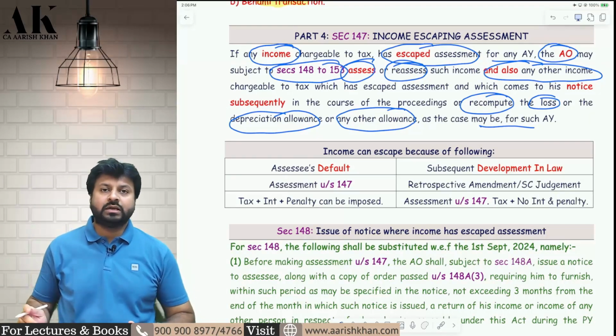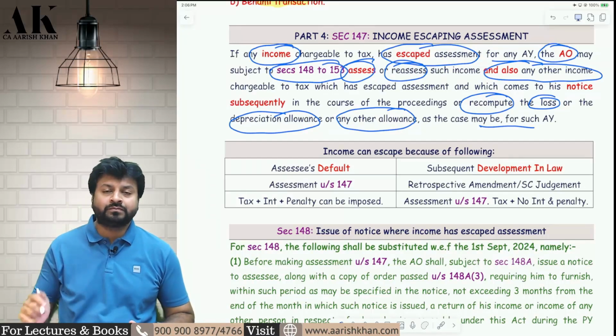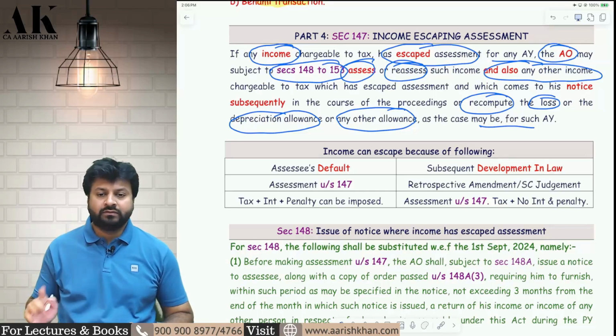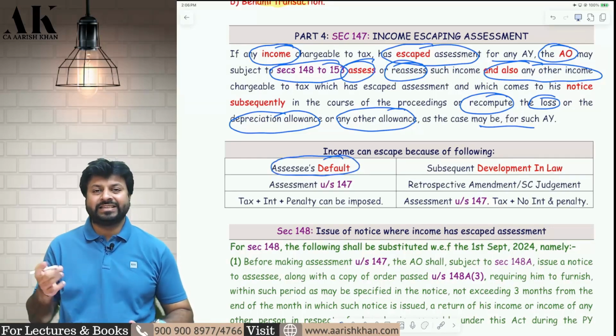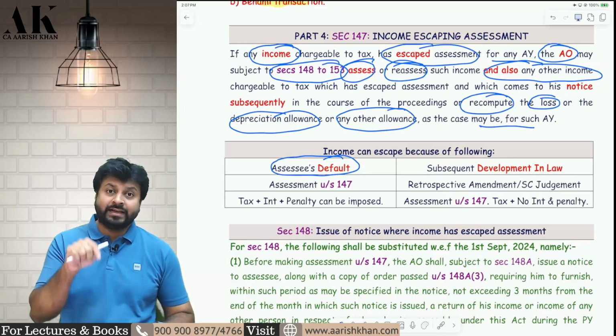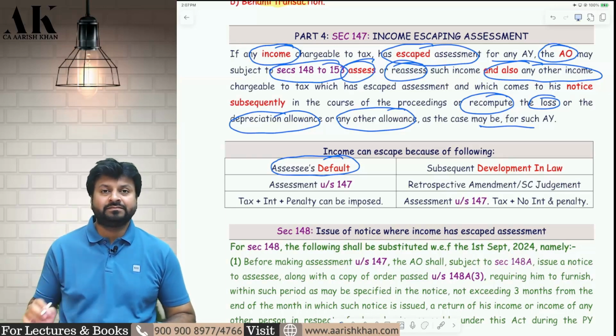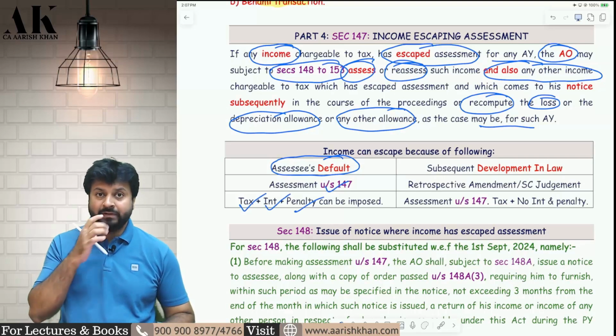Now the big question over here is, income can escape because of whom? Income can escape because of two reasons. First, income can escape because of the assessee's default, the assessee's mistake. If it escapes because the assessee has hidden the income, the assessee is a thief. He is hiding the income, escaping the income. Then he will be liable for section 147 assessment. He will be liable for tax, penalty and interest. All of them will be charged on him.